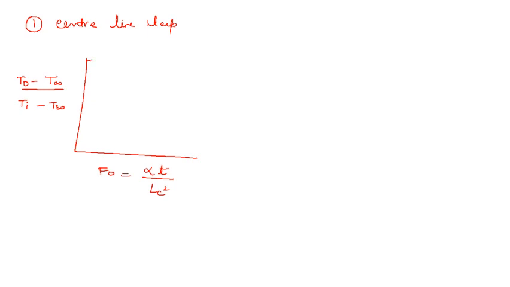And on the curves we have the Biot number, that is hL by K. In some handbooks, you can find the inverse of the Biot number. That is also correct, just a different way of presentation.